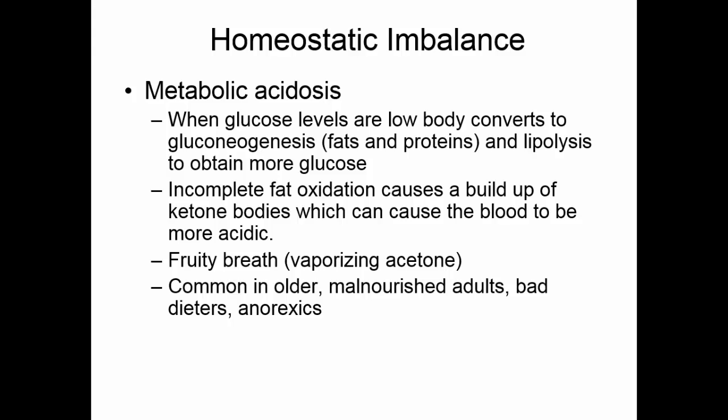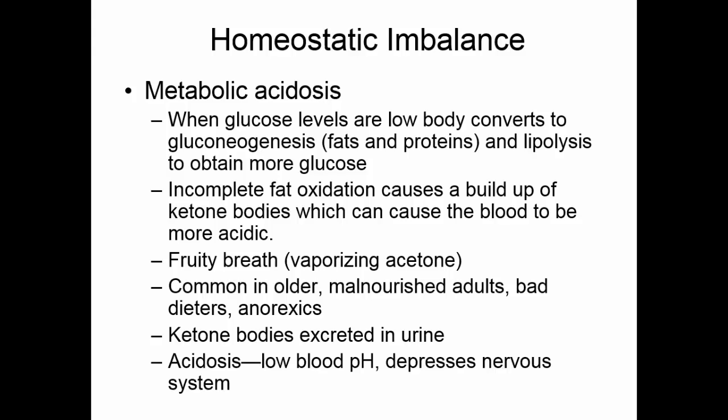Metabolic acidosis based on glucose imbalance is common in older individuals, adults who are severely malnourished, people who go on those fad diets, and anorexics. The ketone bodies will be excreted in the urine and can be picked up on urinalysis. Acidosis means that the blood pH is low, and when blood pH gets low, this depresses the nervous system.